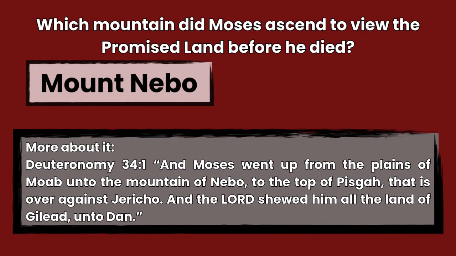The answer is Mount Nebo, Deuteronomy 34:1. And Moses went up from the plains of Moab unto the mountain of Nebo to the top of Pisgah, that is over against Jericho. And the Lord showed him all the land of Gilead unto Dan.